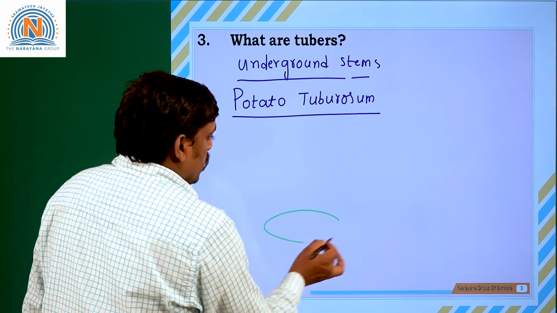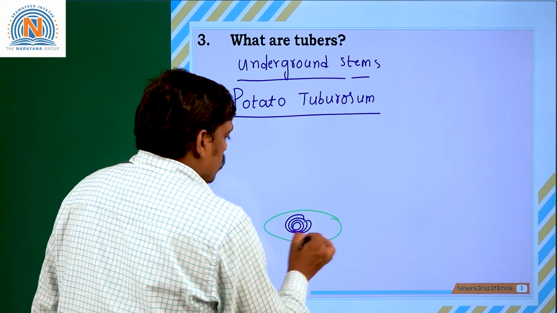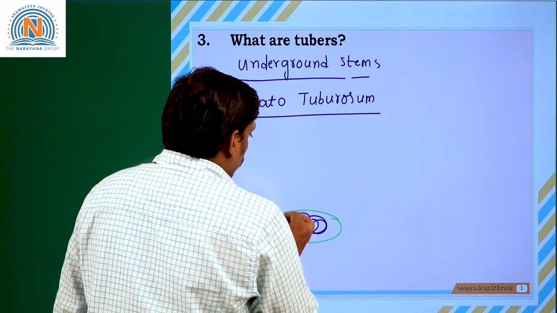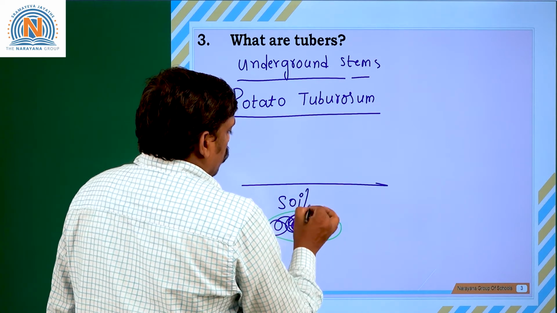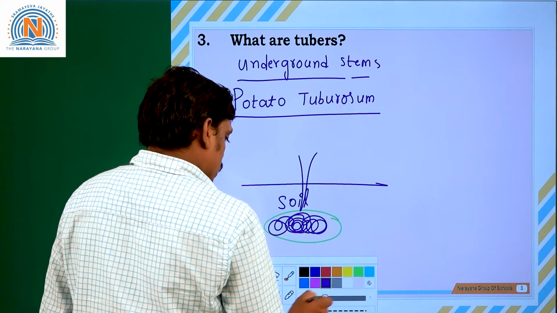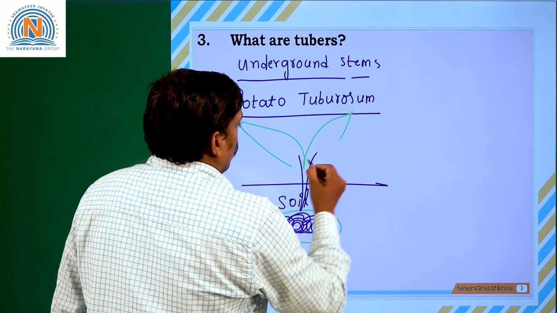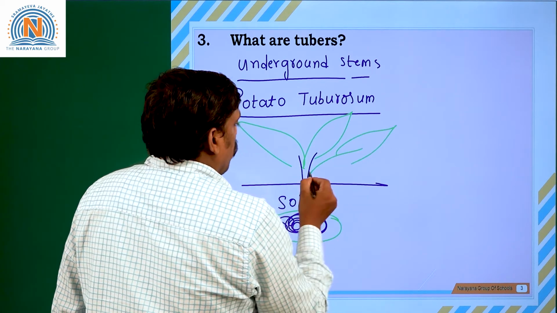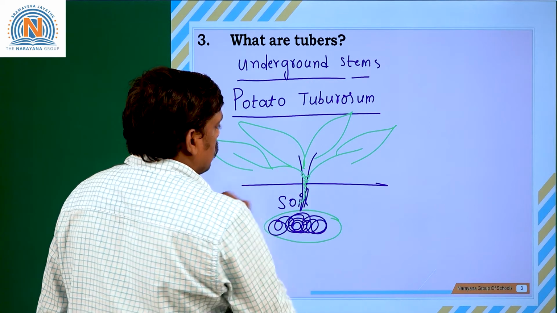Here this is the potato, and it is present inside the soil. From this potato, new plants arise like this. With the help of the potato, the plant generally grows like this.